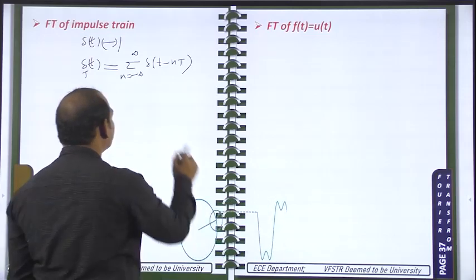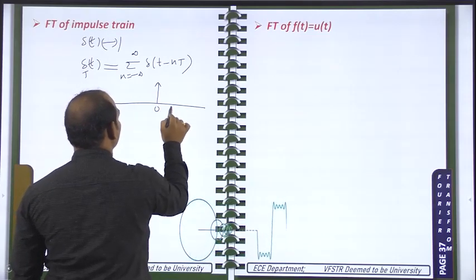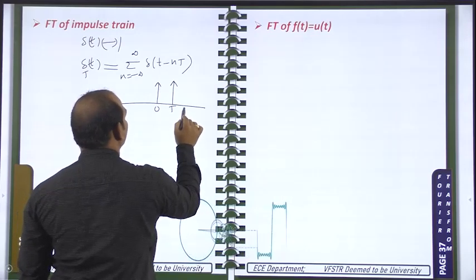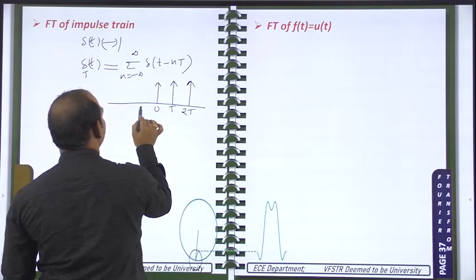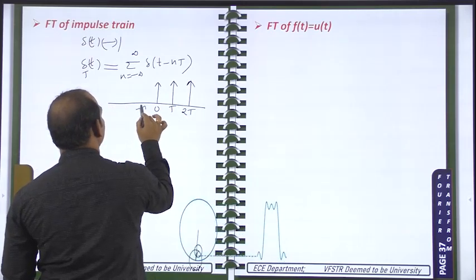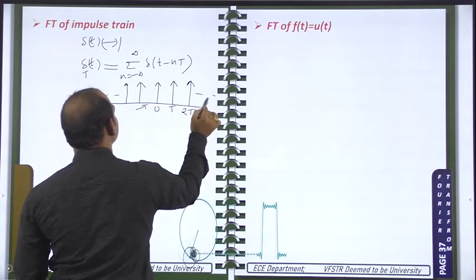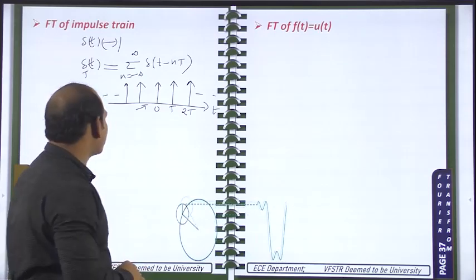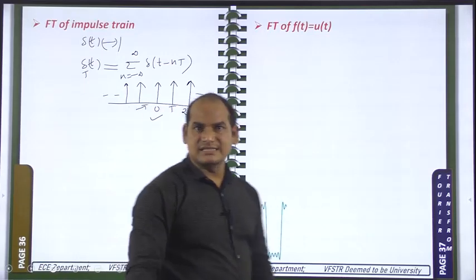If you draw this, if you take n equal to 0, only delta of t is there. If you take n equal to 1, delta of t minus T. If you take n equal to 2, delta of t minus 2T. If you take n equal to minus 1, like this you will get. So this is a comb signal, you will get it like this. Okay, it is called the impulse train signal. It is a periodic signal.